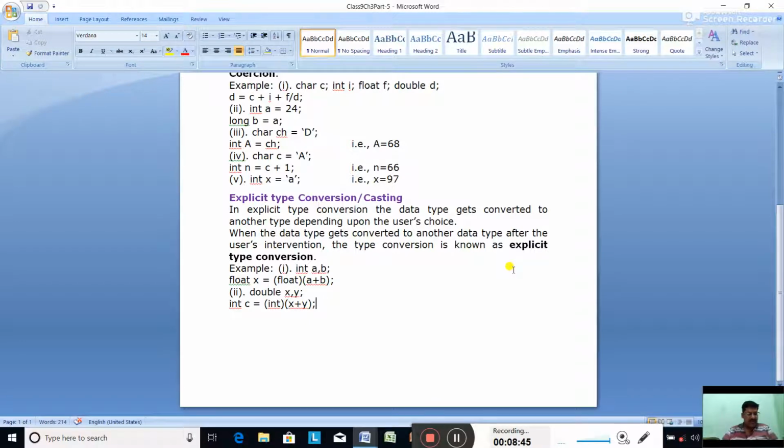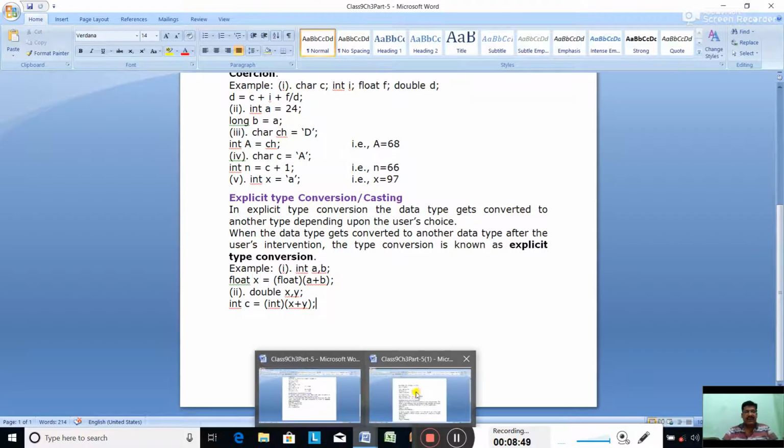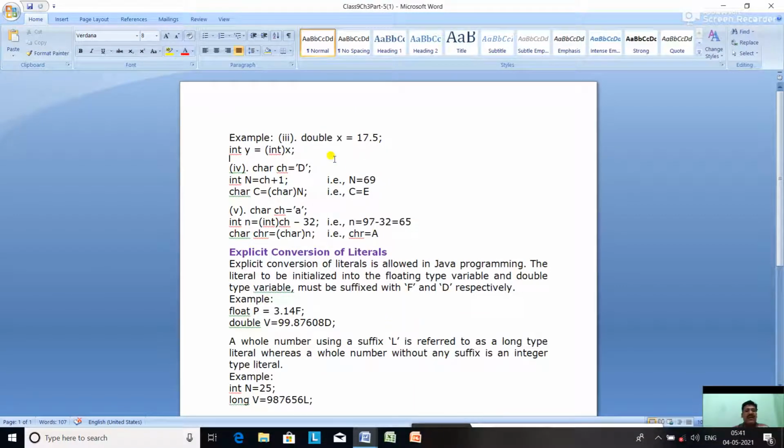Now some more examples. Third example, double x equal to 17.5. Now int y equal to int of x. So this x will be converted into integer data type. What is the integer part of x? That is 17. So the value of y will be 17; the .5 will be truncated.